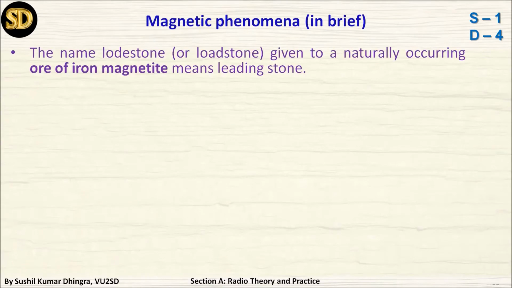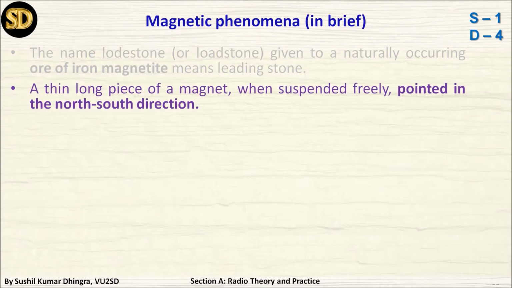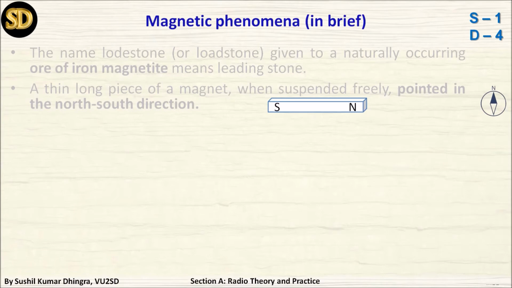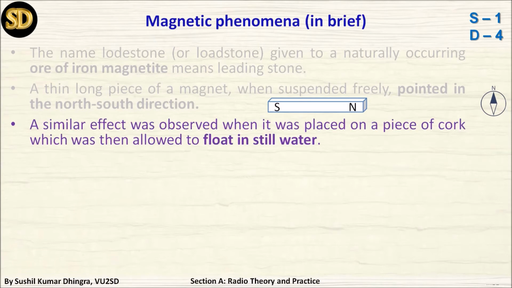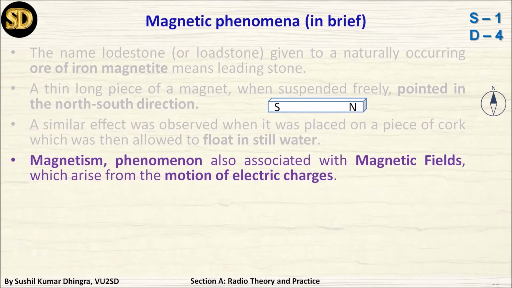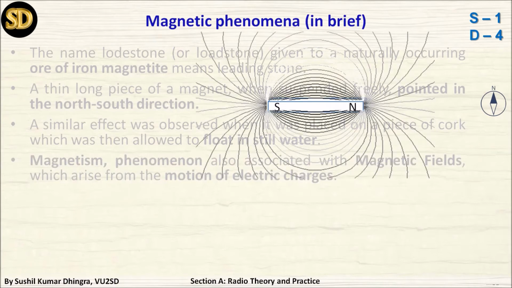So what is magnetic? Actually the name lodestone is given to a naturally occurring ore of iron. Magnetic means leading stone, and a thin long piece of magnet, when suspended freely, pointed in the north-south direction. You can see the image, and of course a demo will also be shown. A similar effect was observed when it was placed on a piece of cork, which was then allowed to float in still water. Magnetism is also associated with the magnetic fields which arise from the motion of electric charge.